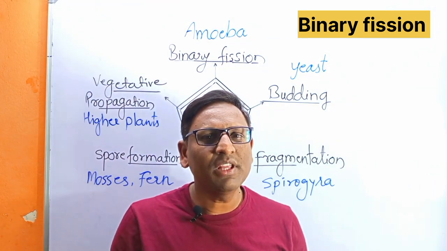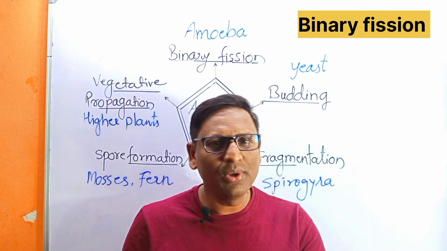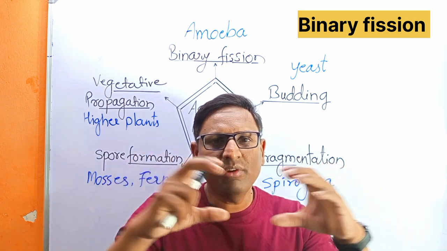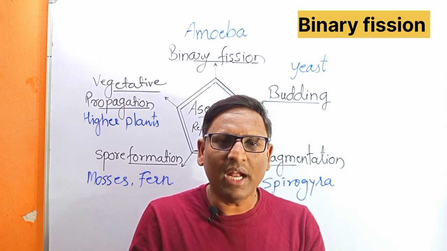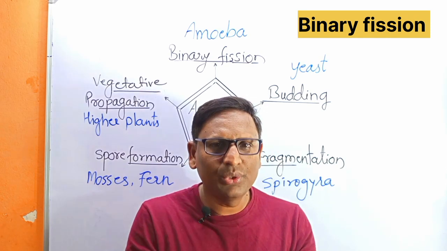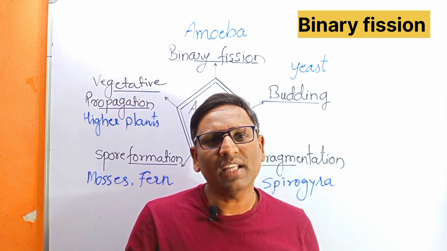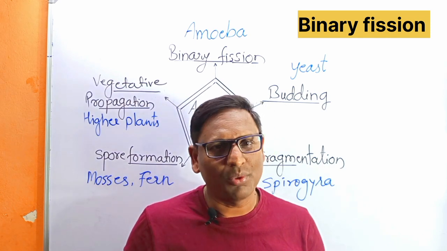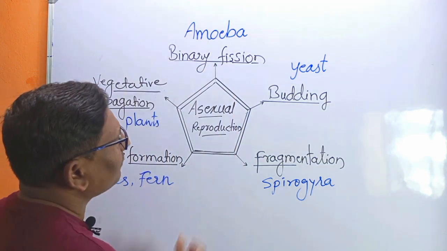The process begins with the duplication of genetic material, that is the nucleus. First, the nucleus divides into two inside the cell. Then there is cytoplasmic division. That is called binary fission. Due to the duplication of the same genetic material, there will be two identical nuclei. Thereby, the resultant cells are identical with each other and are known as clones of each other. So the simplest method is binary fission.